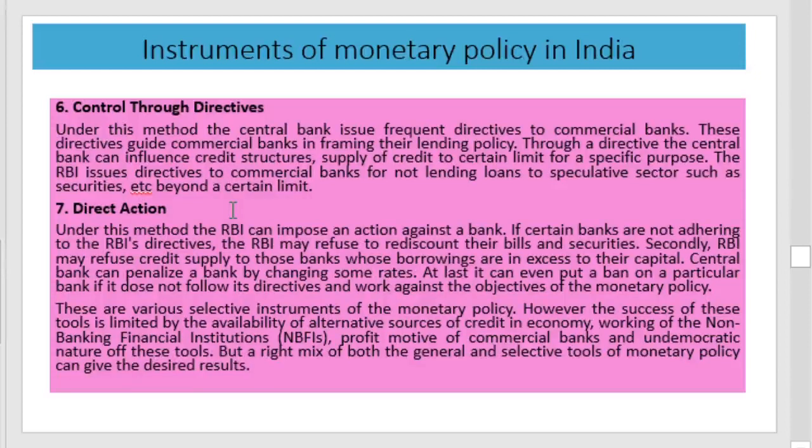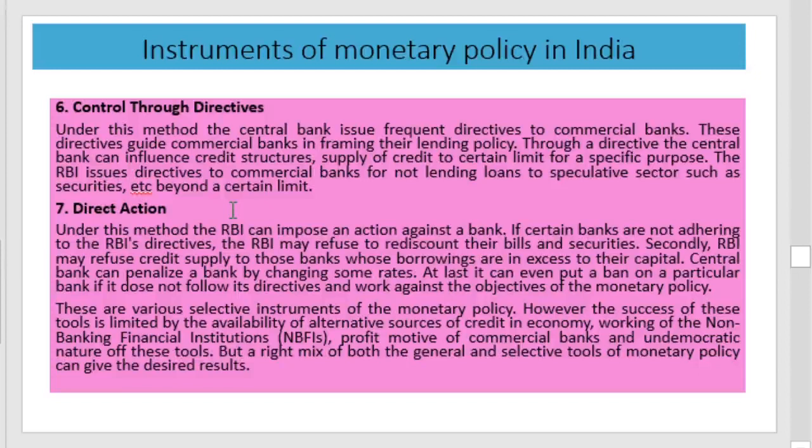The central bank usually gives suggestions, directions, etc. If this is not working, then the RBI can impose an action against a bank. If certain banks are not adhering to the RBI's directives, then RBI may refuse to rediscount their bills and securities. The RBI may refuse credit supply to those banks, etc. These are some of the important actions that can be taken by the Reserve Bank or the central banks to control the money supply in the economy.